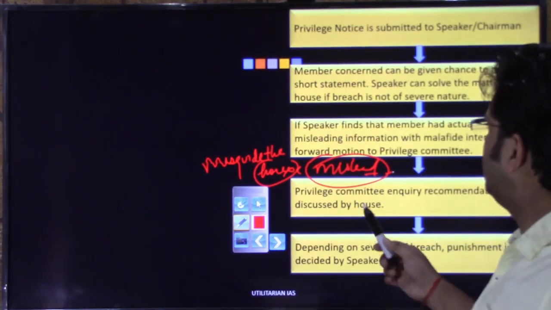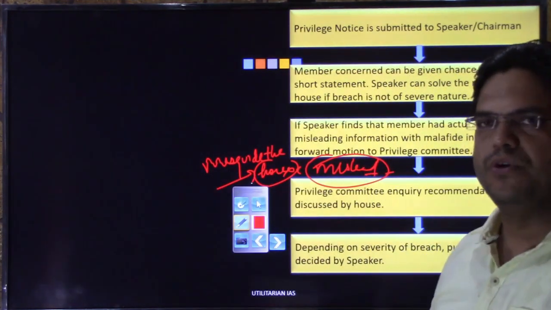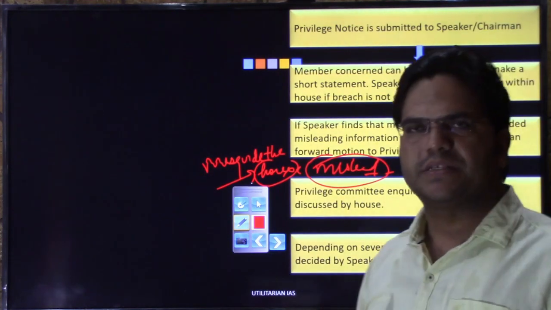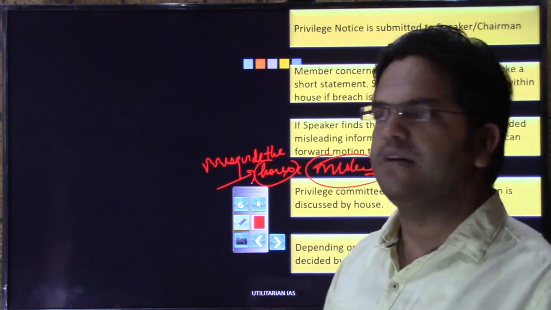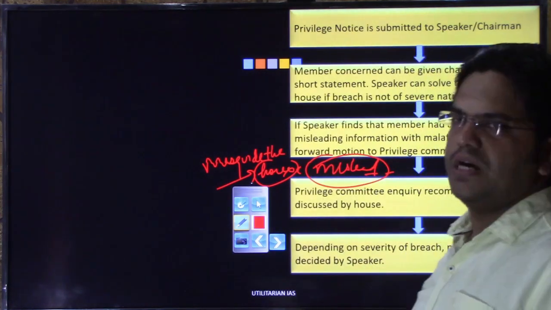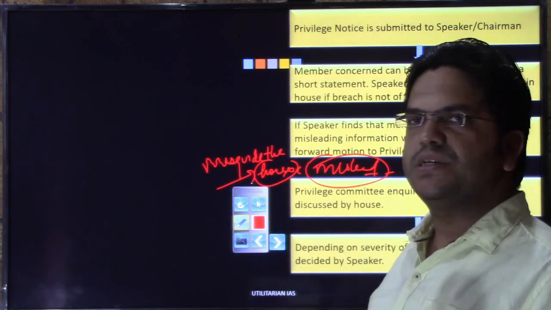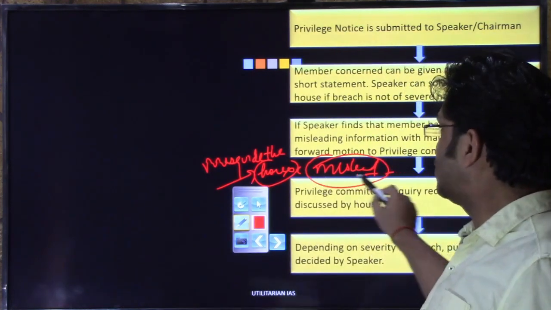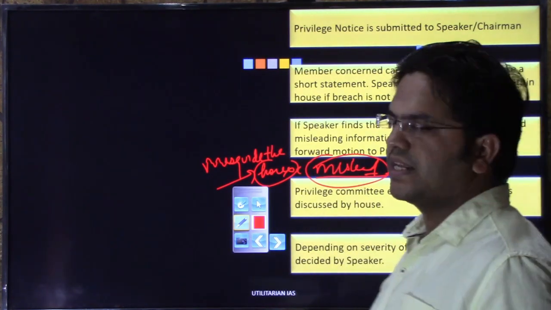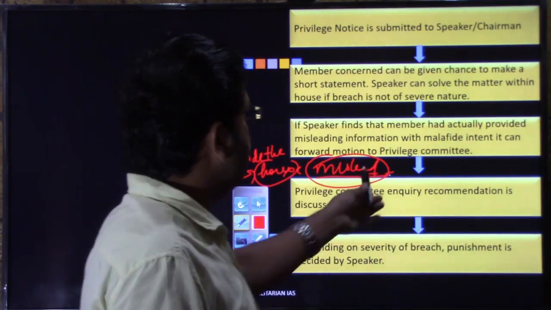In case he finds that no, the minister himself had the wrong information from the bureaucracy, in that case this will be solved at the political level. Simply, the minister can apologize on behalf of his administration and things will be done. But if the matter is serious, if the speaker finds that there is a legitimate reason, meaning the minister or any member concerned had actually tried to mislead the house or any member, in that case the speaker can refer this case to the privilege committee, right?